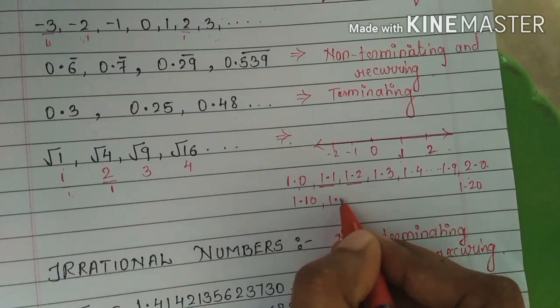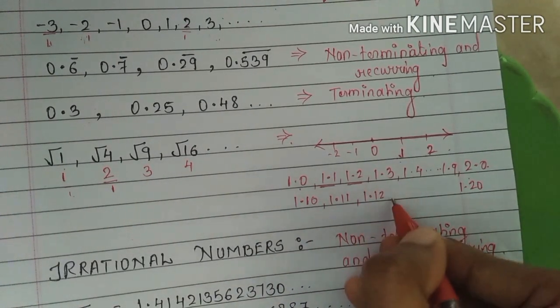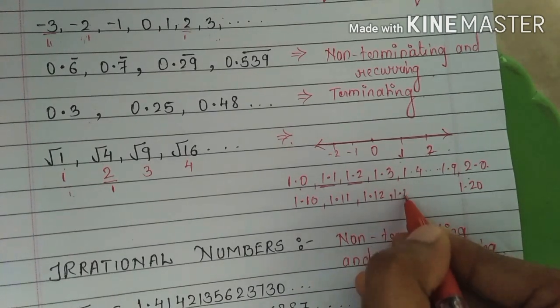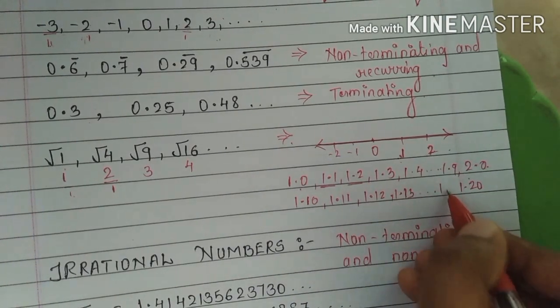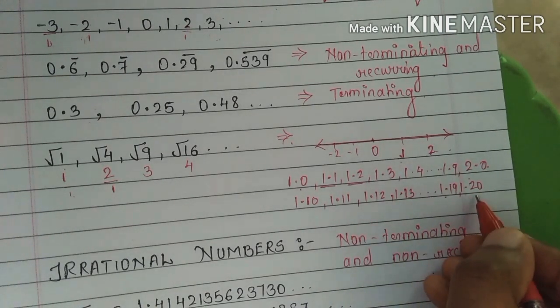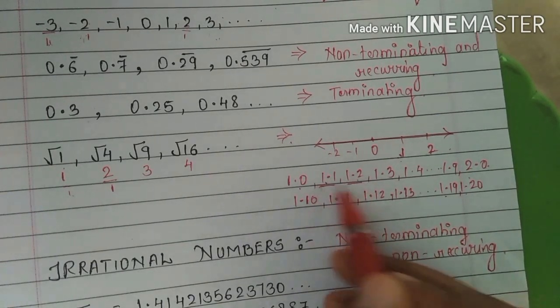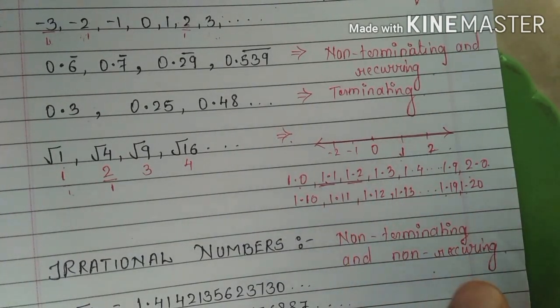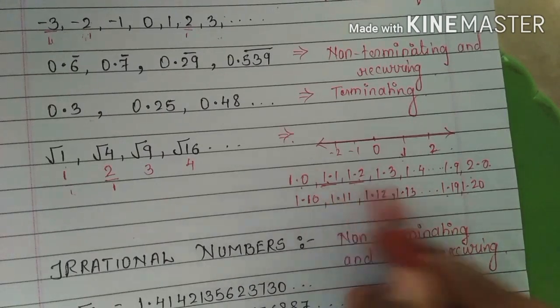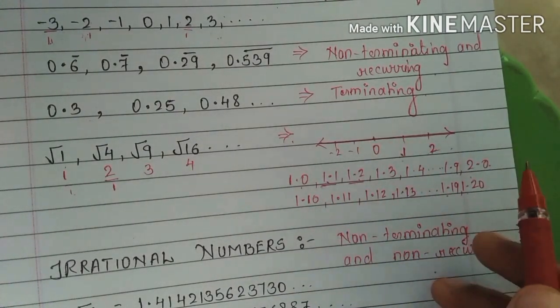After 1.10 will be 1.11, 1.12, 1.13. Same way we will get 1.19, and after 1.19 it will be 1.20. So we can say that between two rational numbers there are infinitely many rational numbers present, and this can be represented using the number line also.